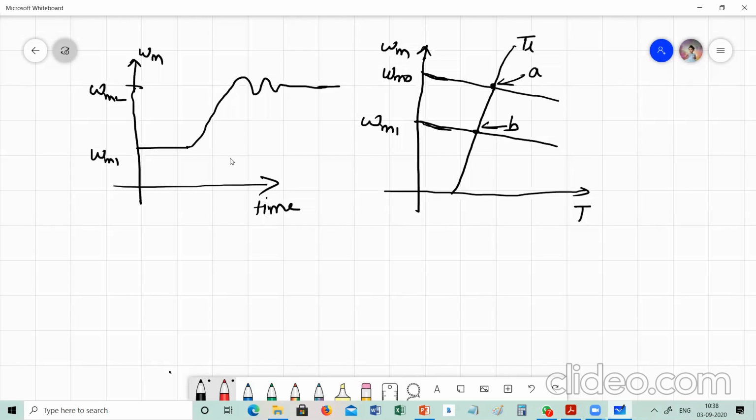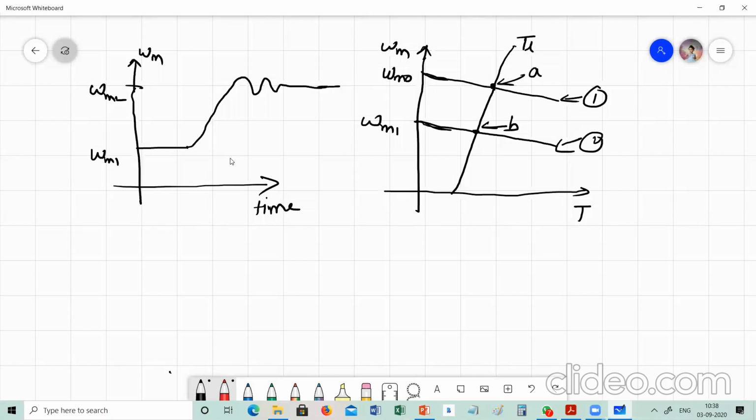Whether it is possible to obtain these two curves, suppose this is curve number 1 and this is curve number 2. How do we obtain this curve? For example, curve number 1, how do we obtain it? Suppose the machine is running with a speed omega m0 with no load. As the load increases, we obtain this graph, and similarly other graphs can be obtained.